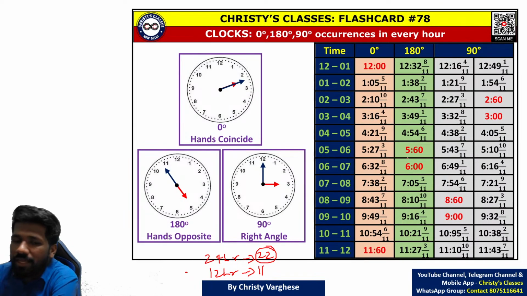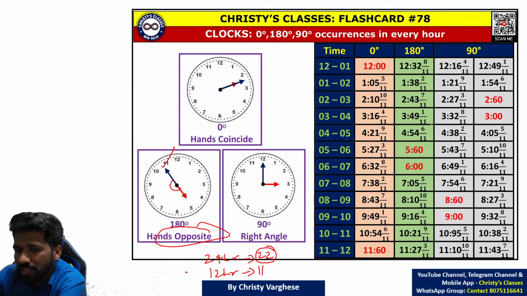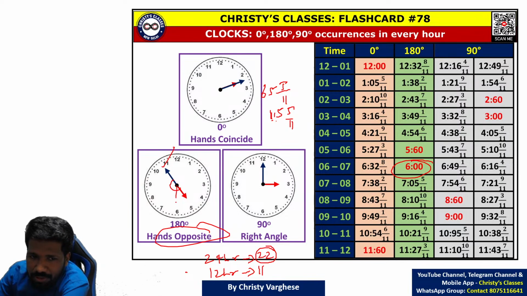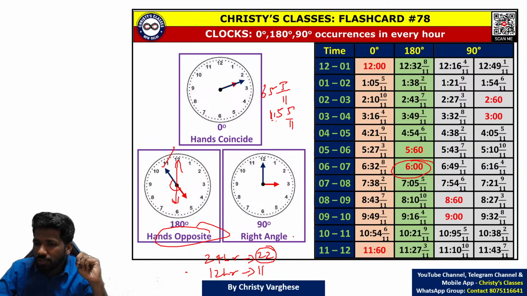Now 180 degree. 180 degree means hands are opposite to each other, or collinear we can say. Between 4 and 5, the example is given here. Hands opposite to each other. That also you can generate by this 1 hour 5 and 5 by 11 minutes idea I told you. How? You know 6 o'clock is a time when 180 degrees is obtained. 6 o'clock hands are opposite to each other. Minute hand north, hour hand exactly south of minute hand. So at 6 o'clock this happens.